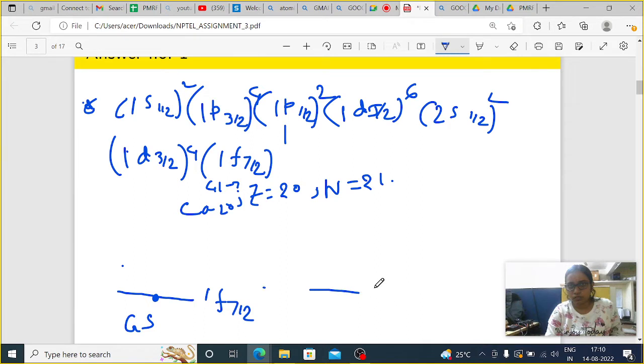Just above 1f7/2 is 2p3/2. If the neutron was in the ground state, then in the excited state the valence neutron can go up to here. So in the first excited state, what will be the outermost neutron configuration?